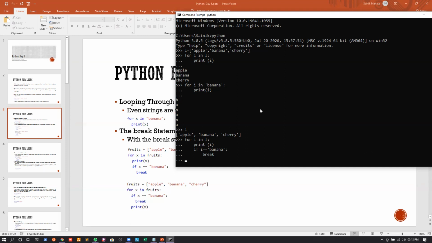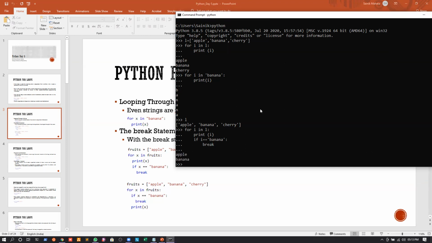Okay. So if I press enter, you can see that first and foremost it is printing apple, right? The value of I is apple. It is printing apple. It is checking, is it equal to banana? It is not. So I will continue. The value of I becomes banana. I will first print banana. Then I will check whether I is equal to banana. It is. So what I will do, I will just break out of the whole program itself. Okay. So I will just print apple, banana, and that's it. I will break out of the program.